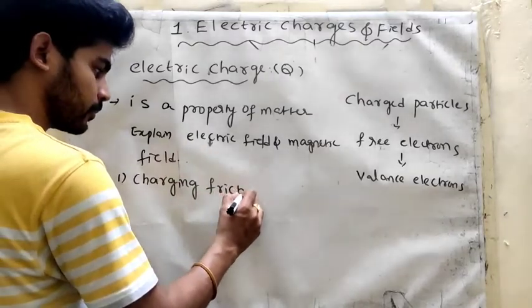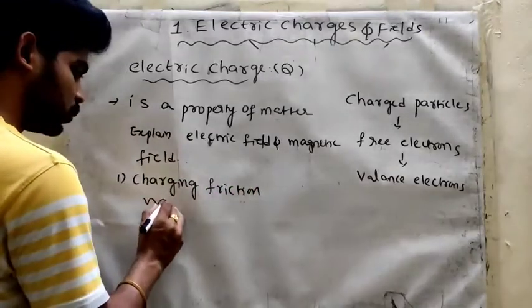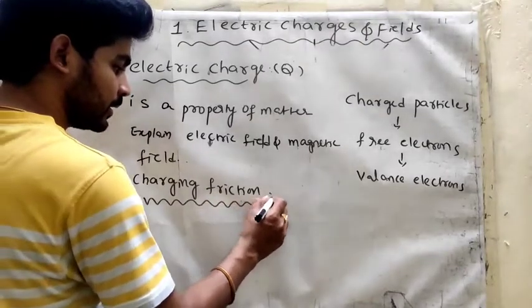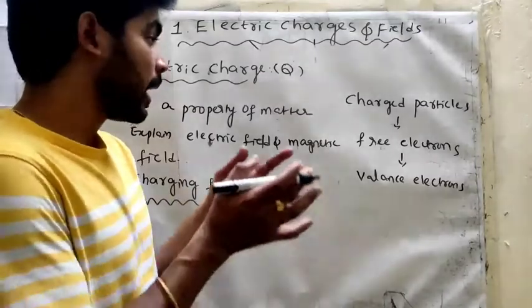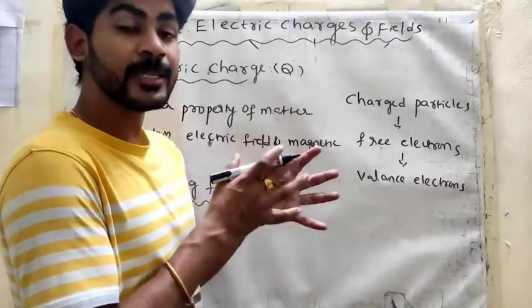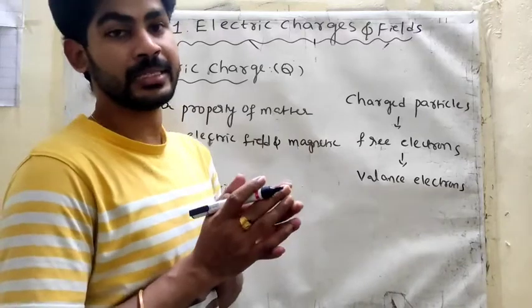friction. So charging by friction. Here we are giving the charge of one body to another body. This process is called electrification.